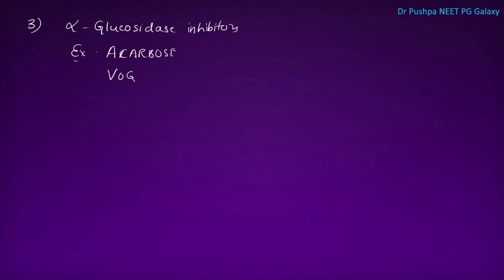Next type is alpha glucosidase inhibitors. Examples are acarbose, voglibose, and miglitol.